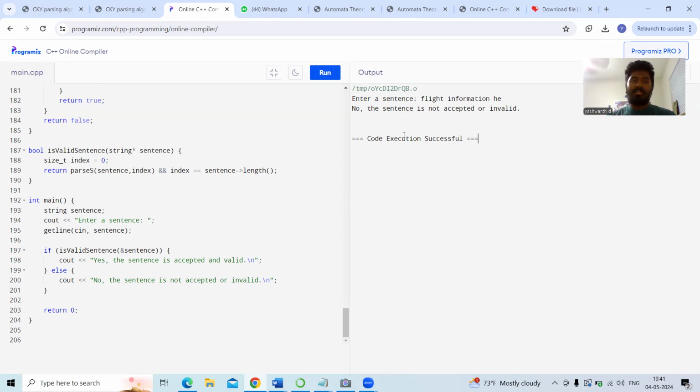Since my project is successful, thank you, professor, for giving me the chance to do this project. It's a wonderful opportunity, and I have learned more about the CKY parsing algorithm and how to implement it in practical things. This is all about my project, the travel management application. Thank you, professor. Have a nice day.